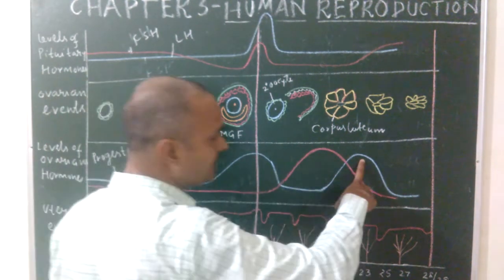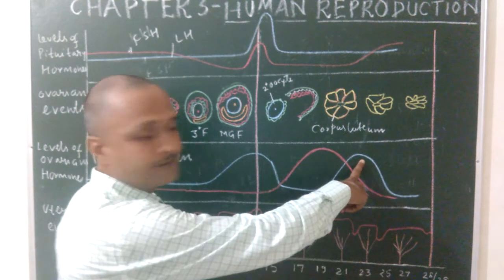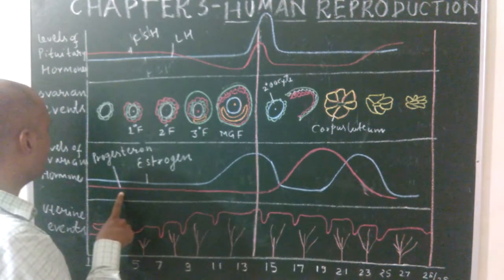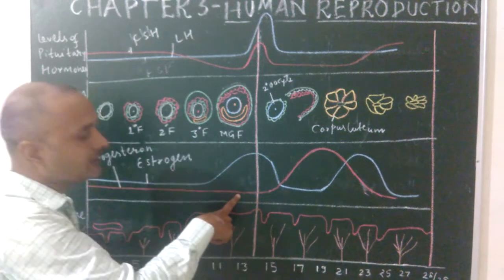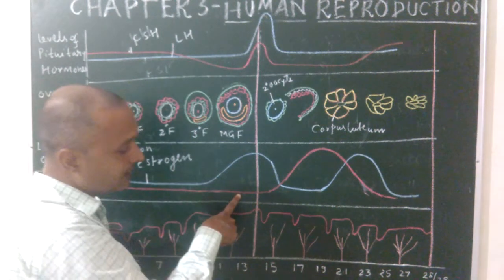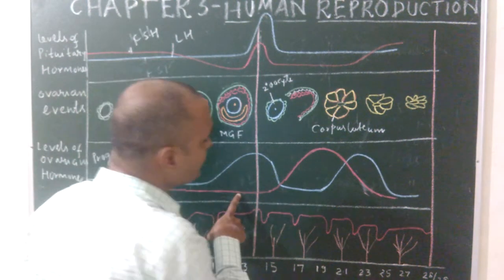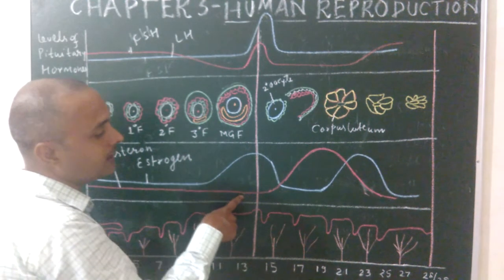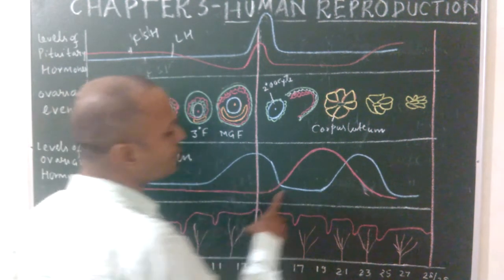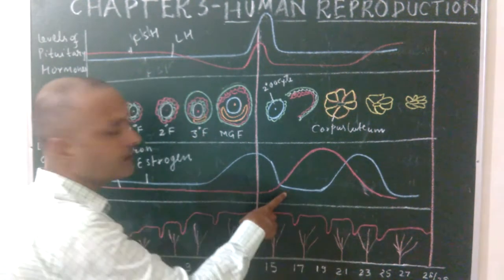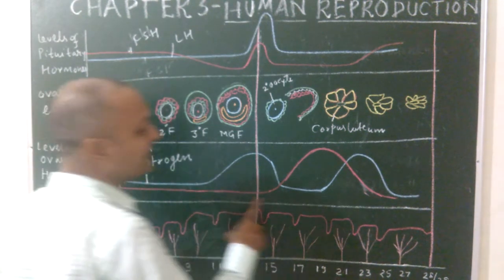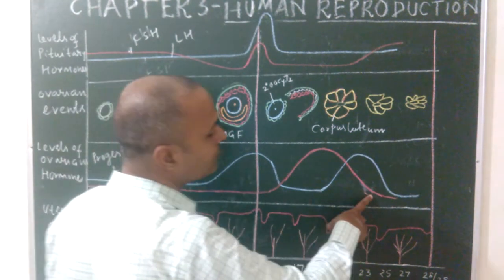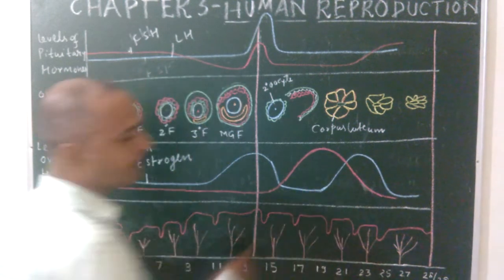The second peak helps in implantation. Before ovulation, the level of progesterone is low, because this hormone helps to receive the embryo by thickening the wall of the uterus. So the level of progesterone increases after ovulation to thicken the wall of the uterus for implantation.